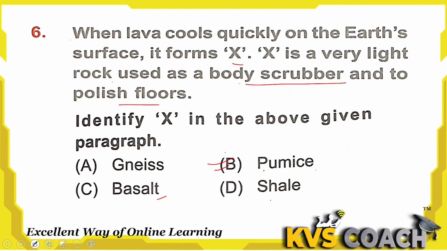Shale is formed from fine-grained sedimentary rock. Shale is a key ingredient of cement, and it is used for compact mud, clay and slate. But the right answer for our question, what is X? X is pumice. Option B is the right answer here.